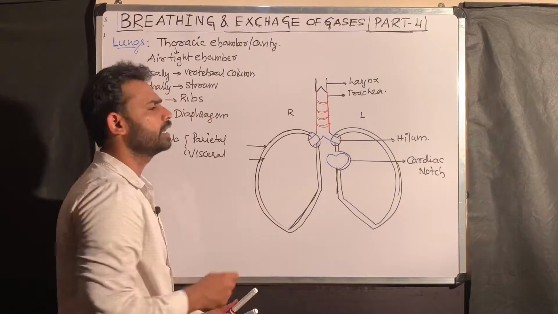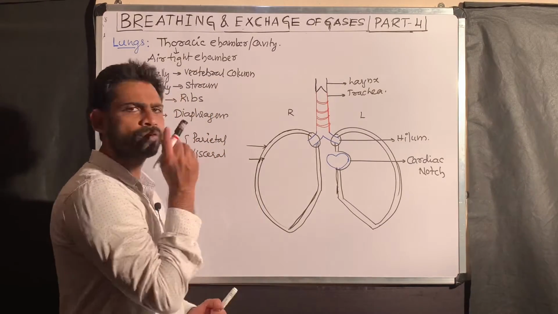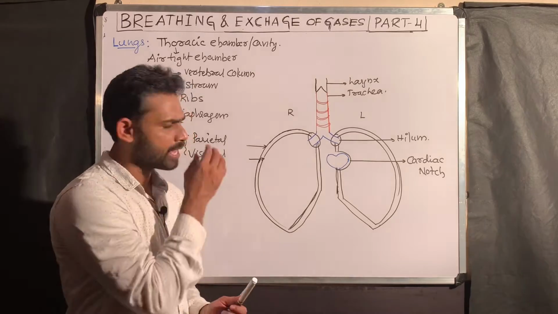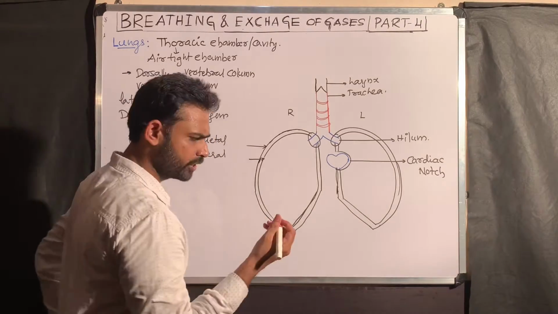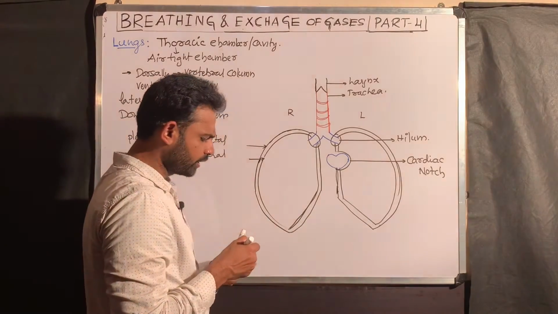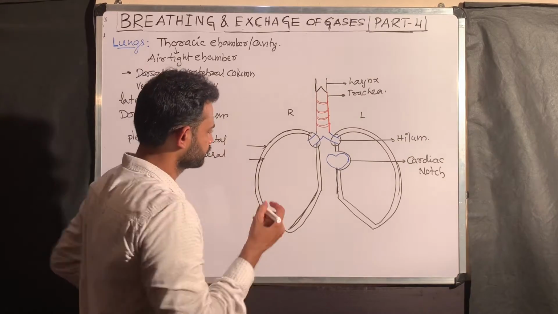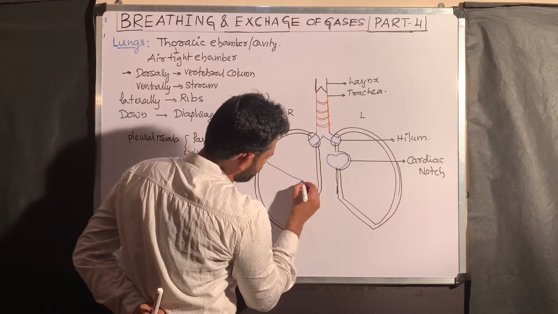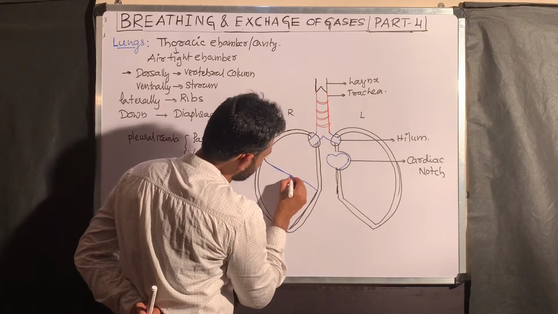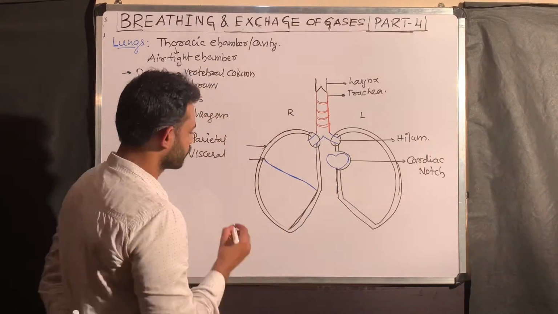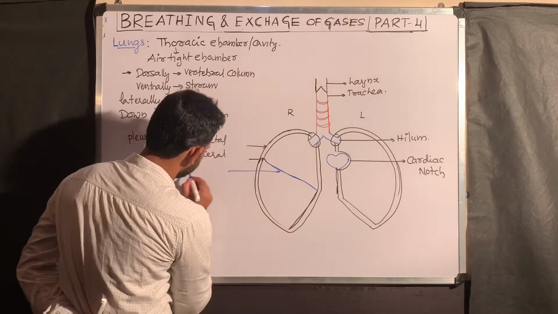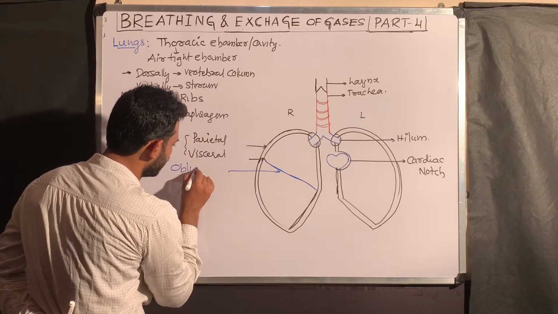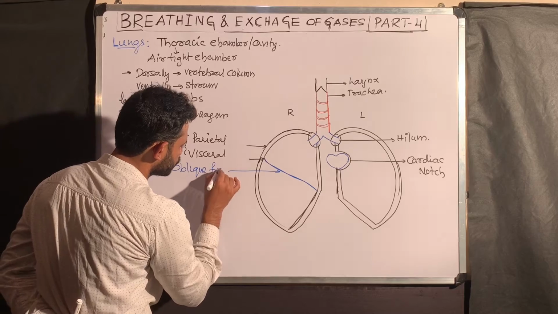Now go to the right lung. If you see the structure of the right lung from the surface, you can see fissures. The first one is like this. This one is called the oblique fissure.